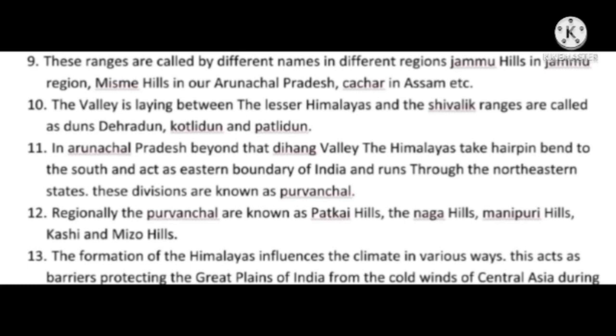Regionally, the Purvanchal are known as Patkai Hills, the Naga Hills, Manipuri Hills, Khasi and Mizo Hills. The formation of the Himalayas influences the climate in various ways. It acts as a barrier protecting the Great Plains of India from the cold winds of Central Asia.